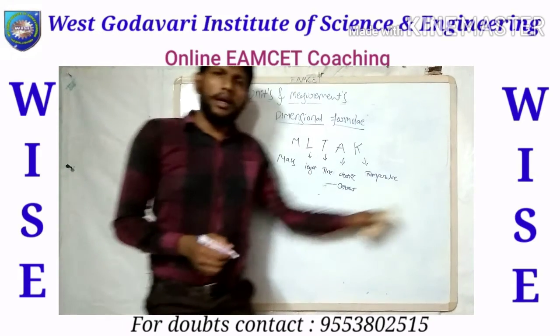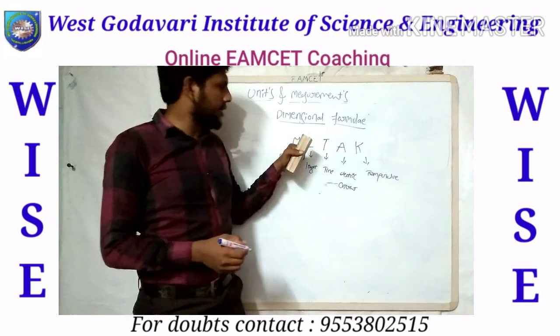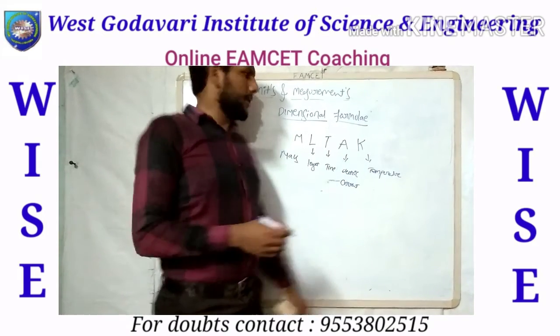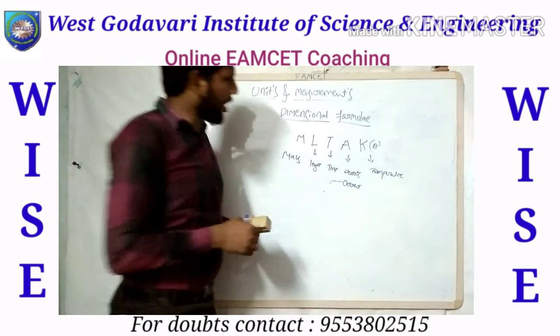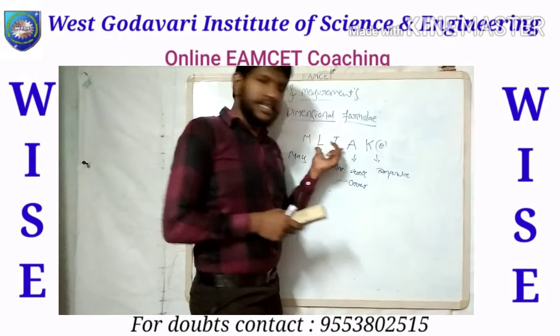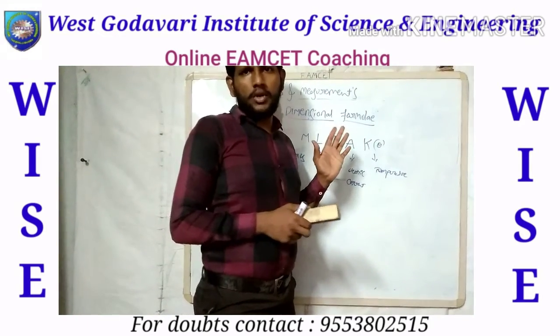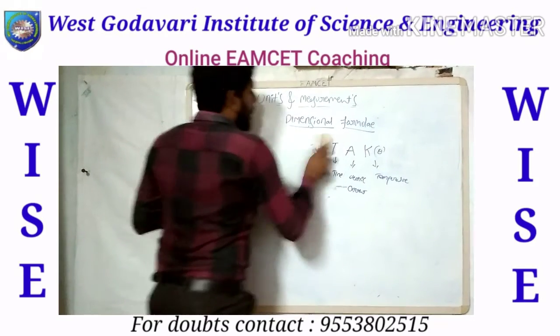These are the basic letters used in the dimensional formula: mass, length, time, current, and temperature. Based on these we can define the quantity and units in combined form. So how can we define it? Let us see.